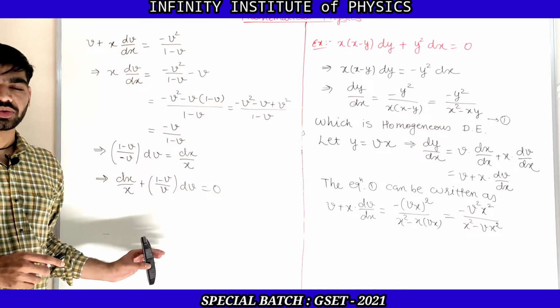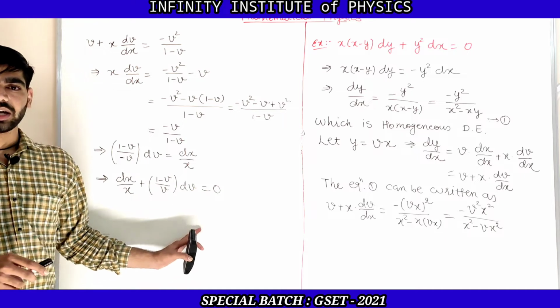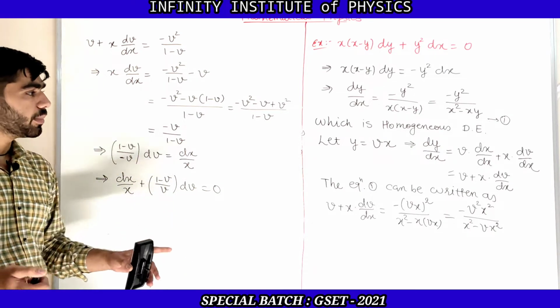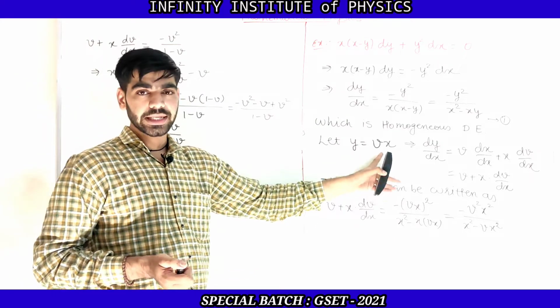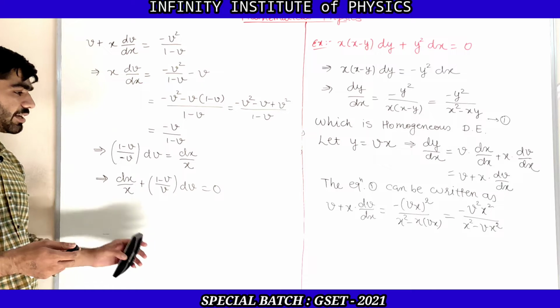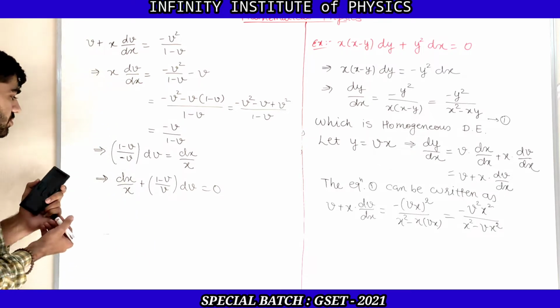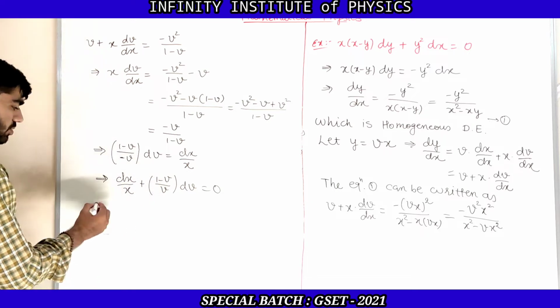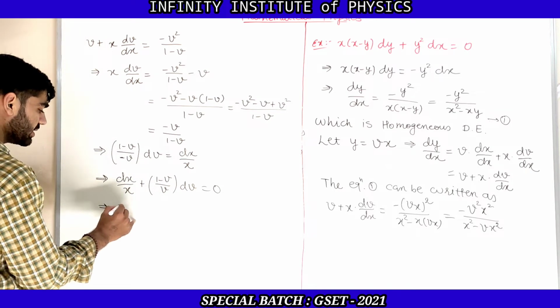So you just need to do integration on both sides and solve, so you will get the answer in terms of x and v, but v can be written as y by x. So let us put y by x in place of v, and that will be the final answer. So first of all we need to do the integration. So let us do that integration. So first let us simplify this as well.